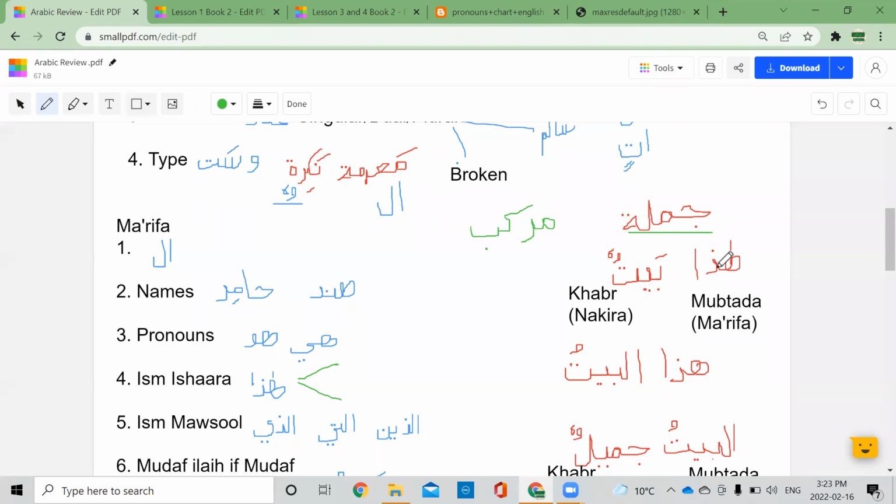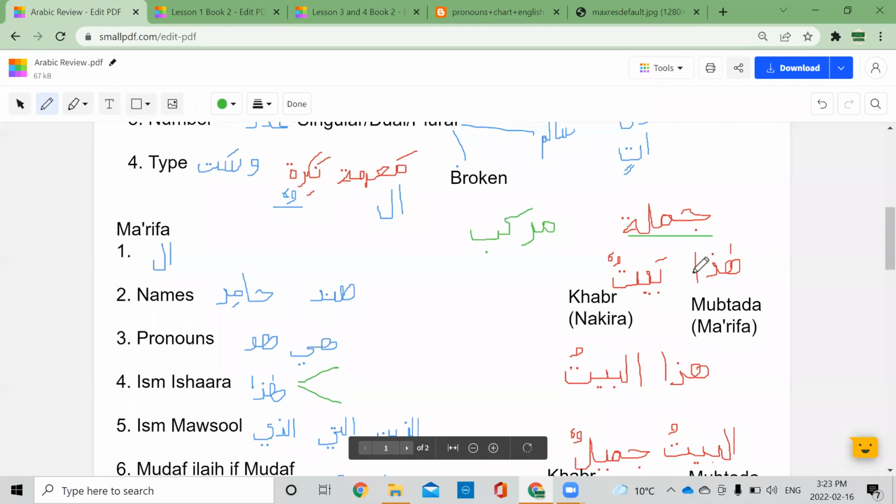So first, let's look at Jumla. We're looking at Jumla Ismiya right now, which means nominal sentences. These are sentences that begin with a noun. The other type is Jumla Fi'liya, which means verbal sentences. They begin with a verb. We haven't covered verbs yet, so we're looking at Jumla Ismiya, nominal sentences.